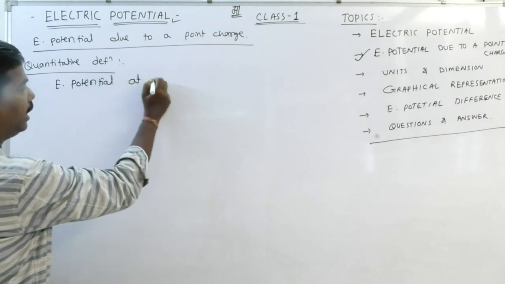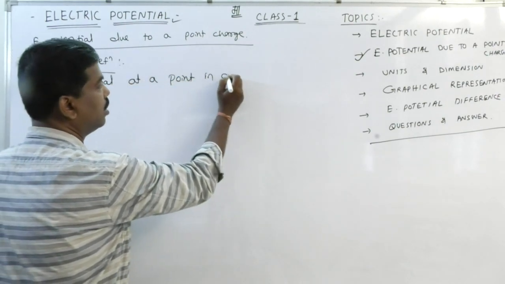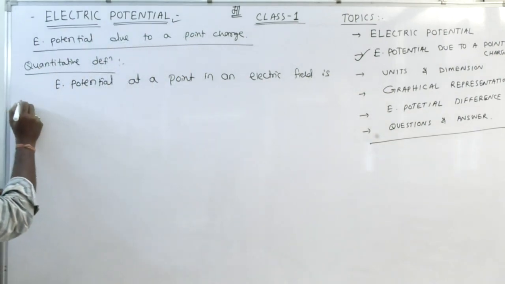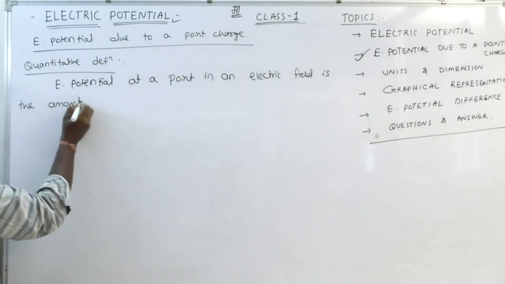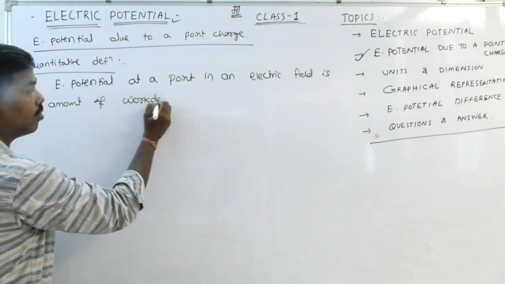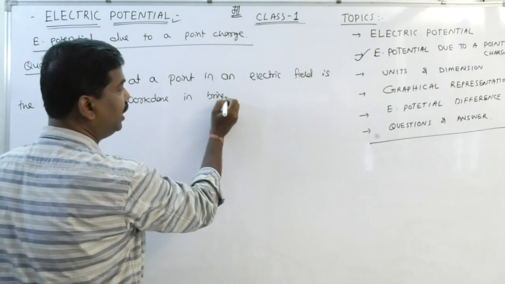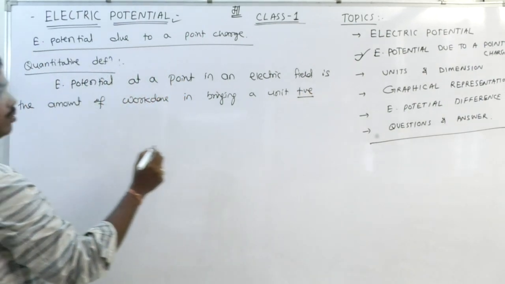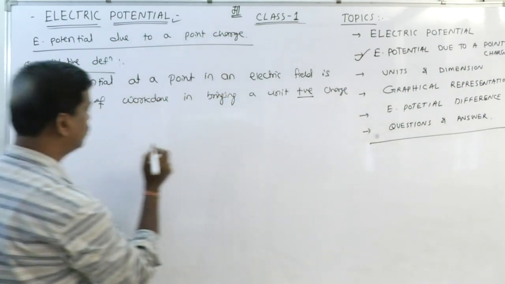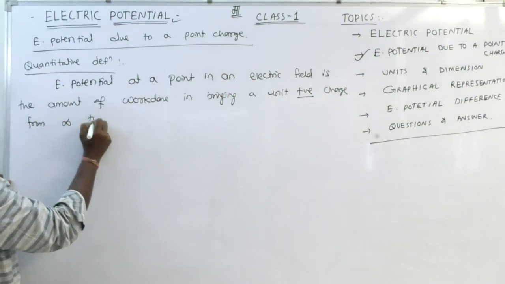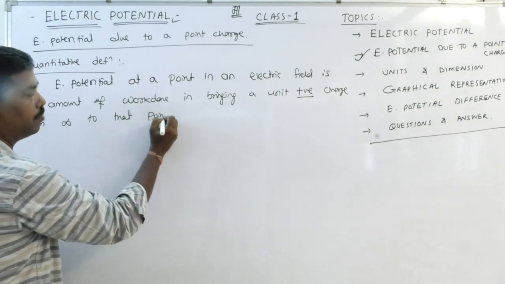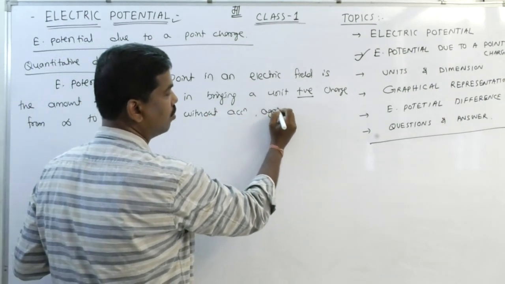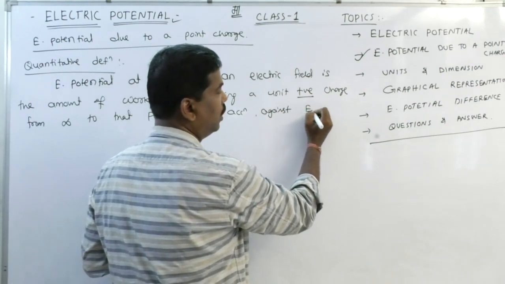Electric potential at a point in an electric field is the amount of work done in bringing a unit positive charge from infinity to that point without acceleration, against the electrostatic force.